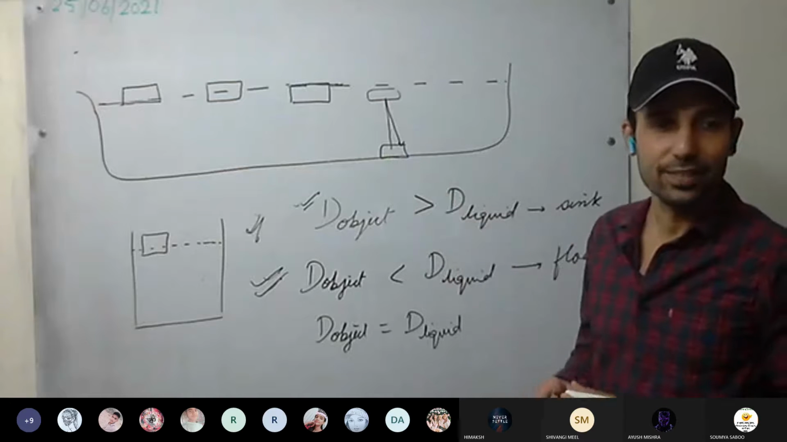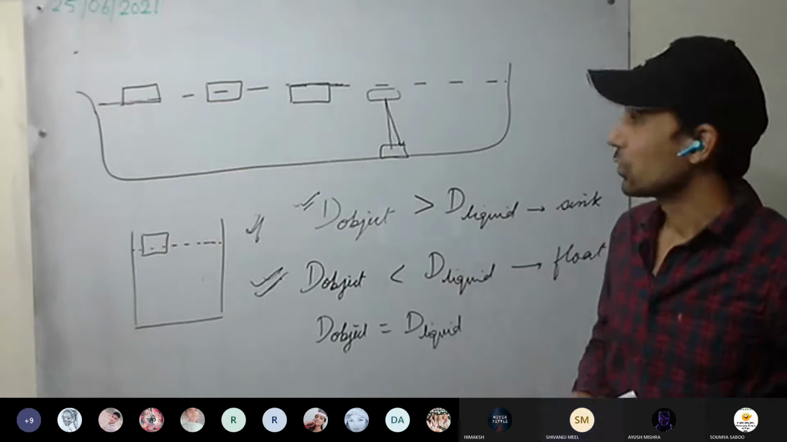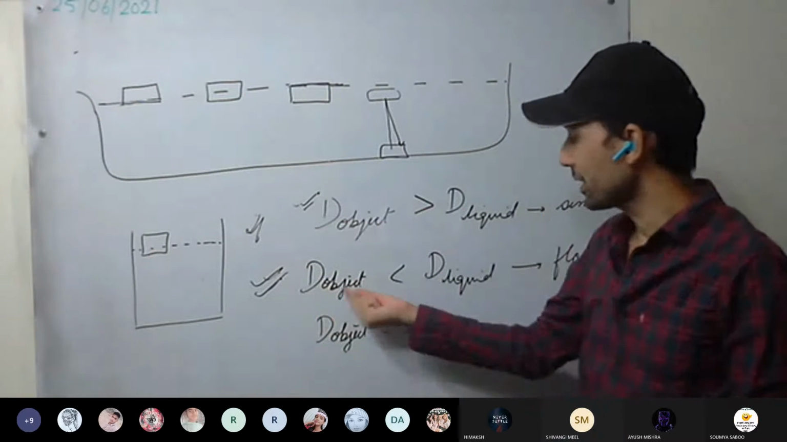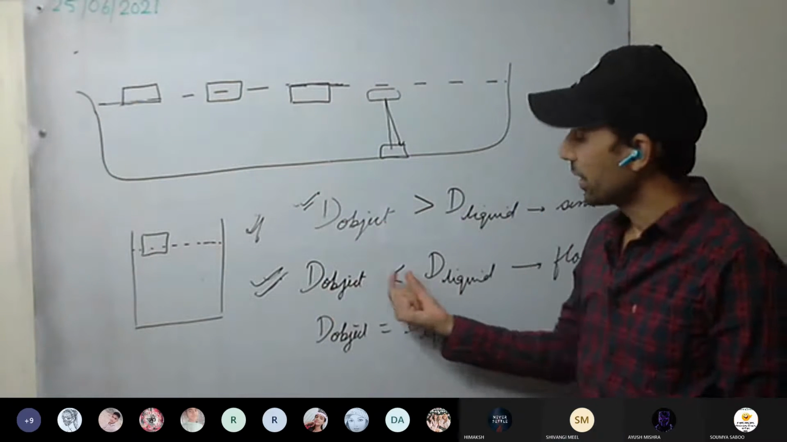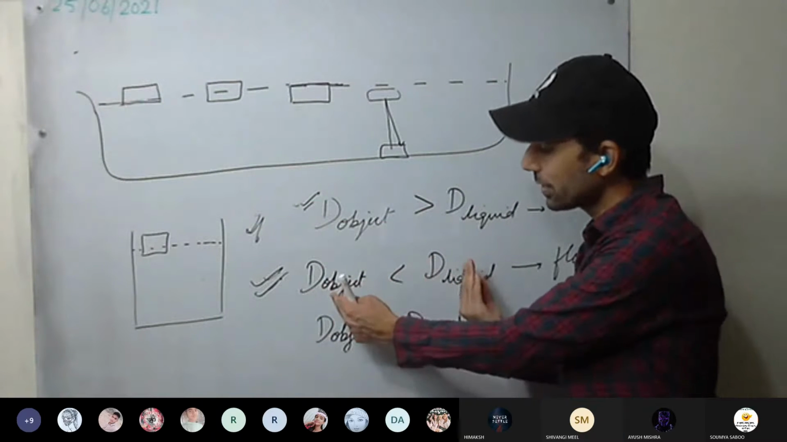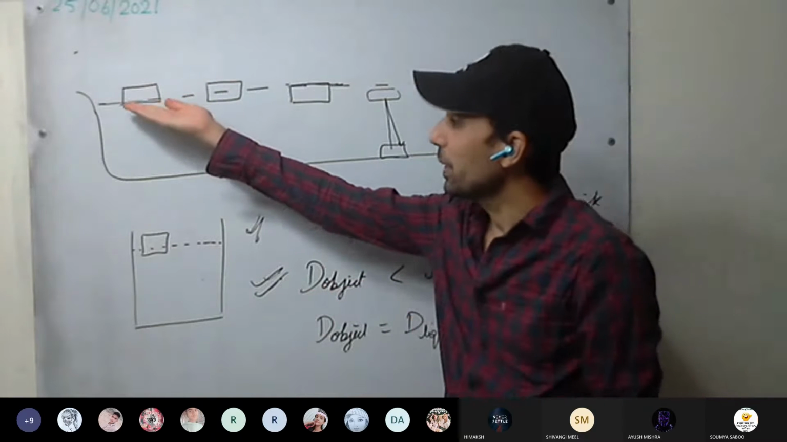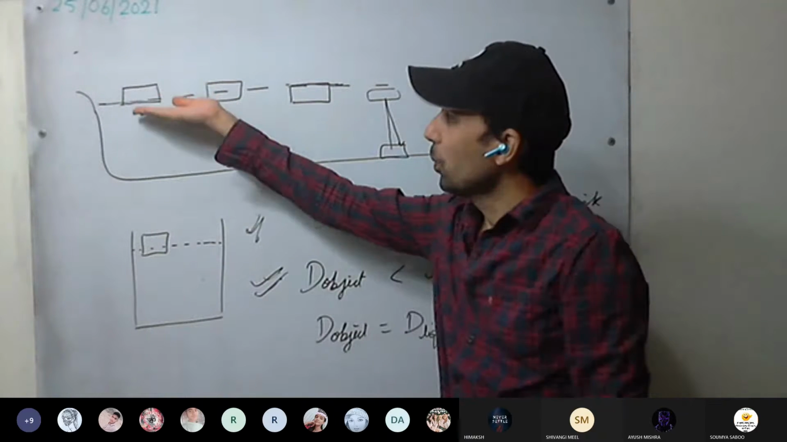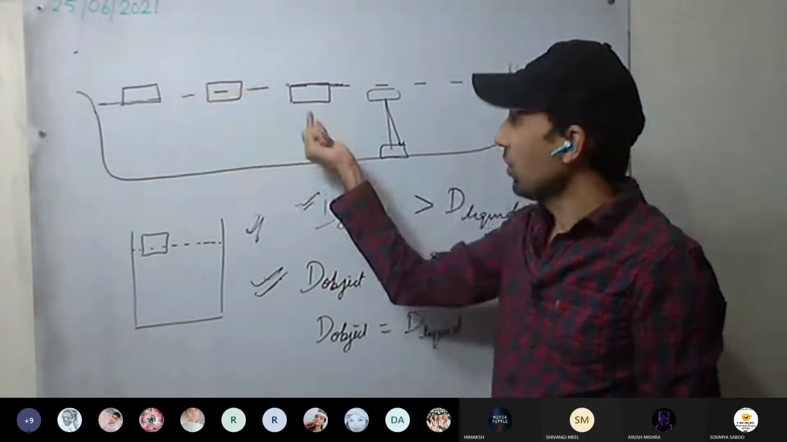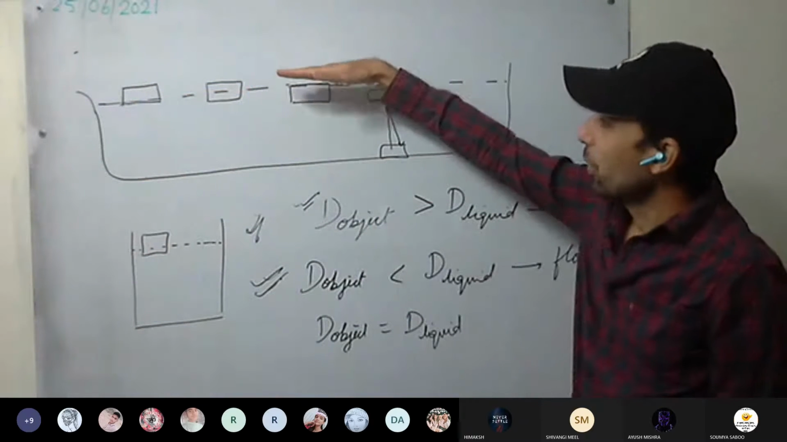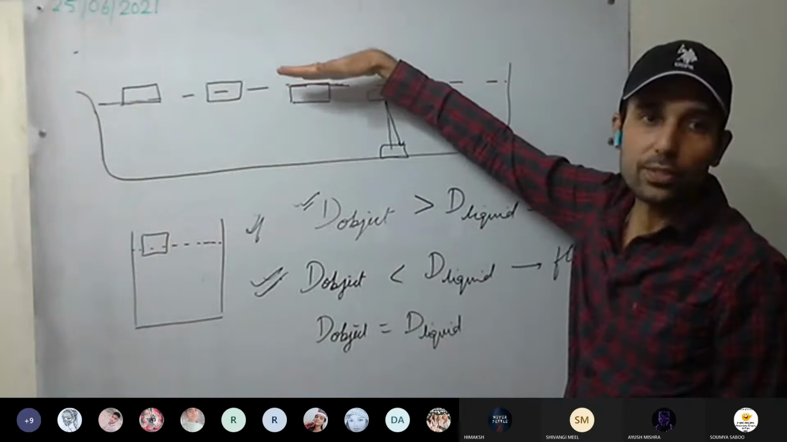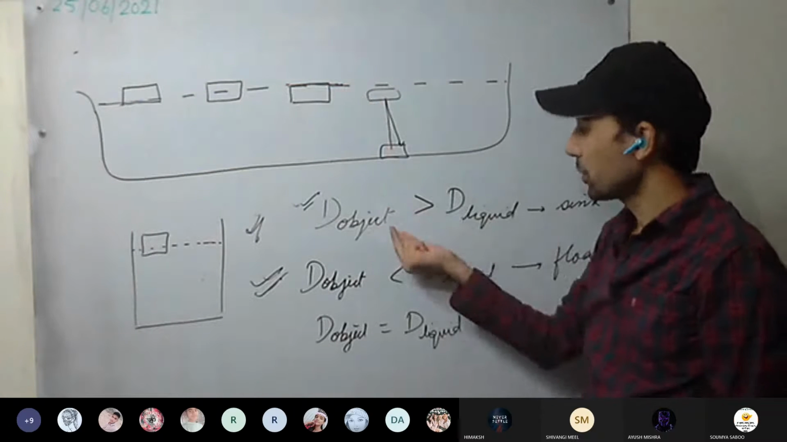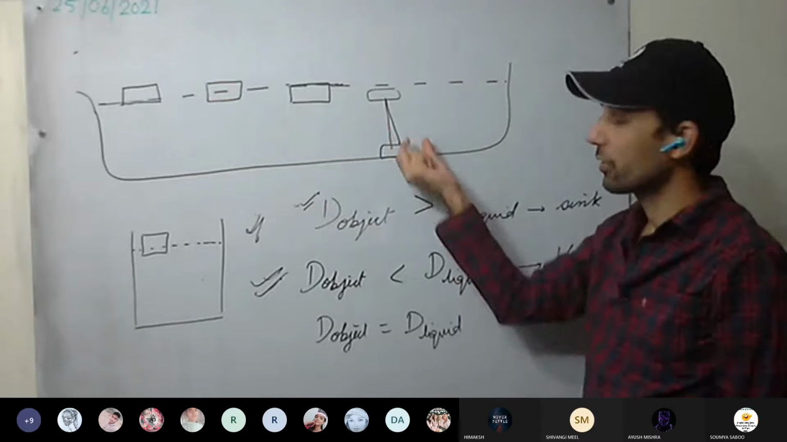Have you understood this one? Yes, sir. So we can take three cases. That is, when the density of the object is less than the liquid, depending on how much less the density is, it will be more on the surface. Much less, more on the surface. And now when they become equal, the object will float just below the surface. And when the density of the object is more than the density of the liquid, it will sink.